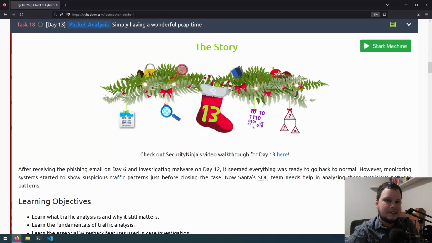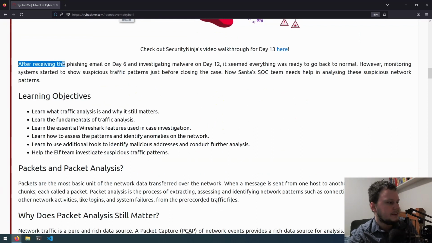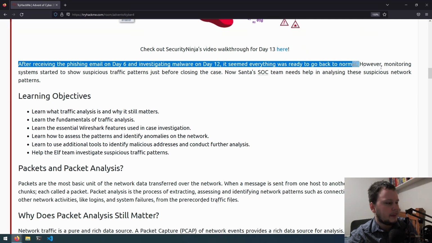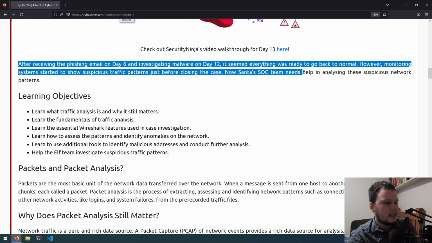Today is day 13 of Advent of Cyber, and today's challenge is called Simply Having a Wonderful pcap Time. After receiving the phishing email on day 6 and investigating mail on day 12, it seemed everything was ready to go back to normal. However, the monitoring system started to show suspicious traffic patterns just before closing the case. Now, Santa's SOC team needs to help in analysing these suspicious network patterns.